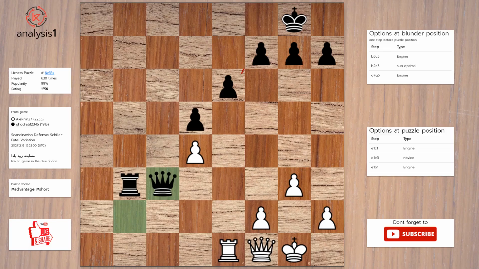Another puzzle. Let us look at threats in puzzle position. Rook takes pawn. There are no checks in this position. The puzzle is solved using: rook to c1. h6. Rook takes queen.